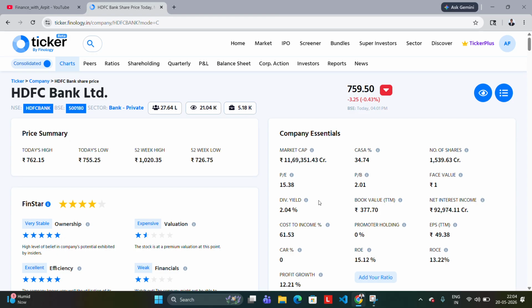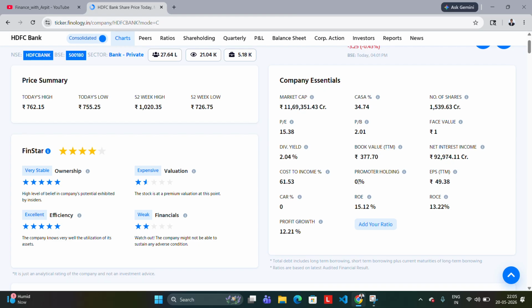2% is considered good. For example, if it's an 800 rupee share and you consider 2% for the dividend, it is 16 rupees per share. So yeah, that's great. That's considered good.